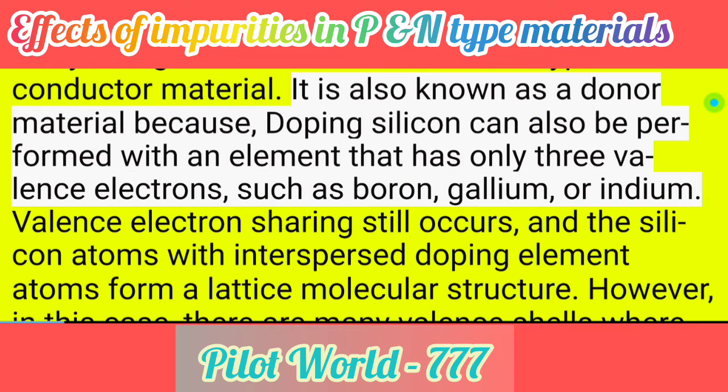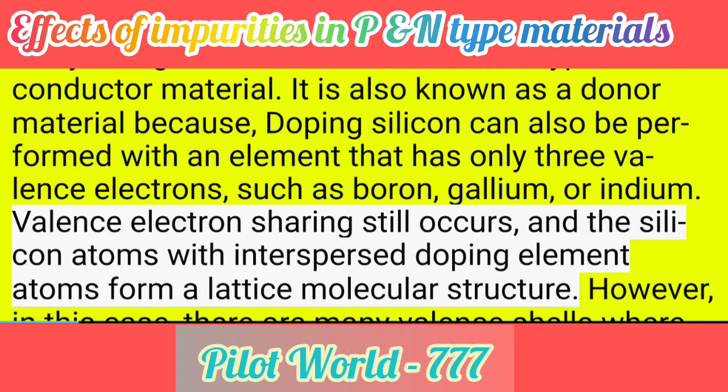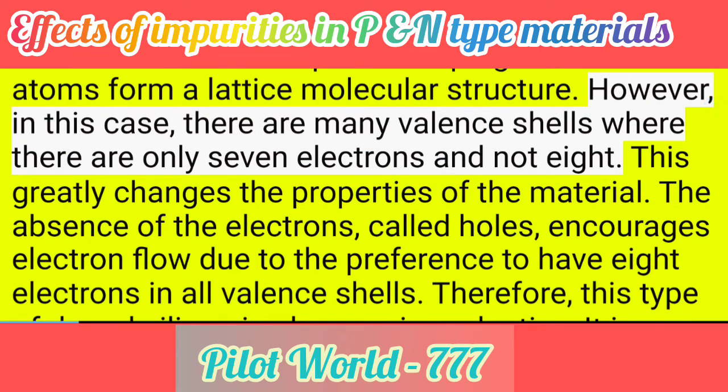It is also known as a donor material. Doping silicon can also be performed with an element that has only 3 valence electrons, such as boron, gallium, or indium. Valence electron sharing still occurs, and the silicon atoms with interspersed doping element atoms form a lattice molecular structure. However, in this case, there are many valence shells where there are only 7 electrons and not 8.